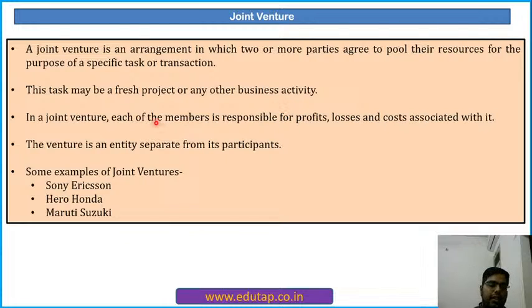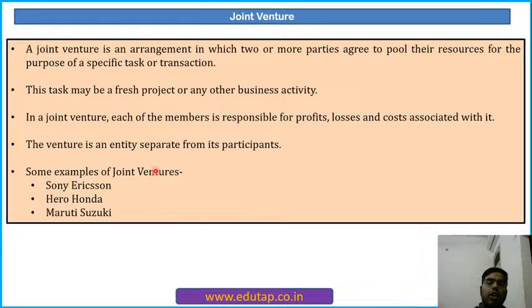Okay. Then third is, in a joint venture, each of the members is responsible for profits, losses and costs associated with it. All the co-venturers, all the members, they are responsible for the profits of the joint venture, for the losses and for all the costs associated with it. The venture is an entity separate from its participant. Very important. Joint venture, PNB MetLife is a separate legal entity, PNB is a separate legal entity and MetLife is a separate legal entity. You have to think of them as different companies. You do not have to mix them. Okay, PNB MetLife is a different entity, PNB is different and MetLife is different. There are 3 entities here.